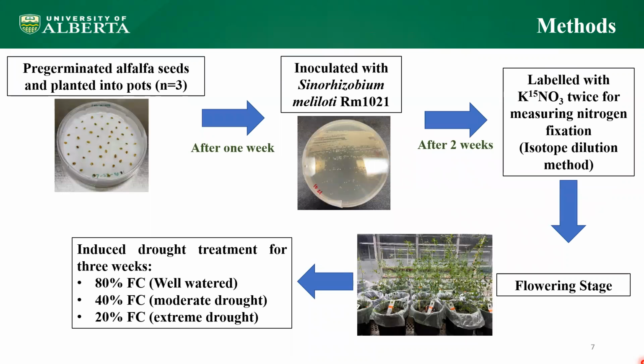I performed a greenhouse pot experiment. I pre-germinated some alfalfa seeds and seeded them into pots with 3 plants each. After a week, I inoculated them with the appropriate inoculum, followed by labeling with potassium nitrate after 2 weeks for the eventual isotope dilution method. And at flowering stage, I induced drought treatment via gravimetric methods, where they are maintained at 80% field capacity for well-watered, 40% field capacity for moderate drought, and 20% field capacity for severe drought by applying the appropriate moisture level every other day.